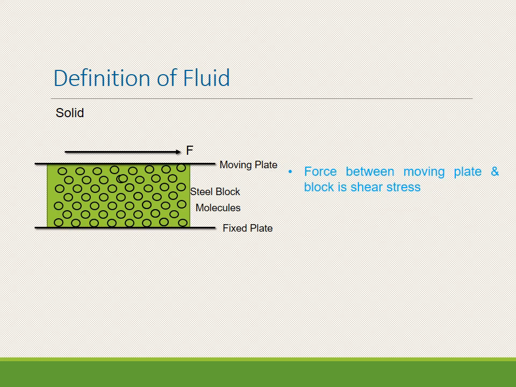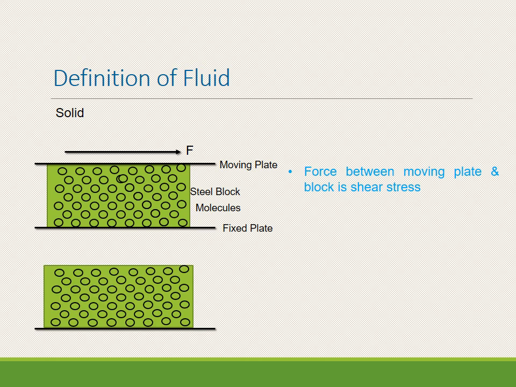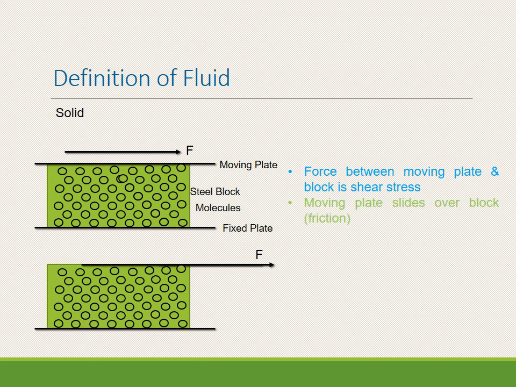Now if we take the example of the solid, we can define this force between the moving plate and the block or the water as a shear stress, or you can say a tangential force. When we apply this force, there would be no deformation of the solid block as it resists the shear force, and the moving plate will slide over the block, supposing it is fixed or welded to the block.